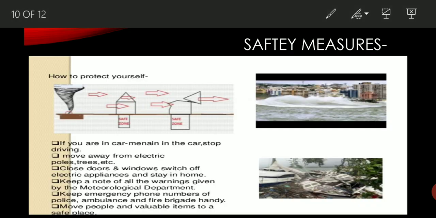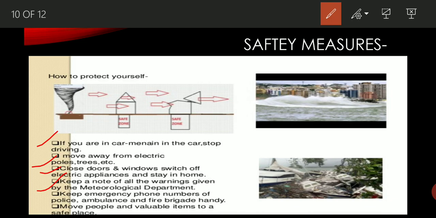Now, safety measures. What safety measures should be there? If you are in the car, stop driving, move away from the electric poles, close doors and windows, switch off electric appliances and stay at home.